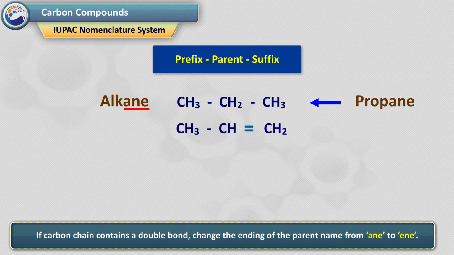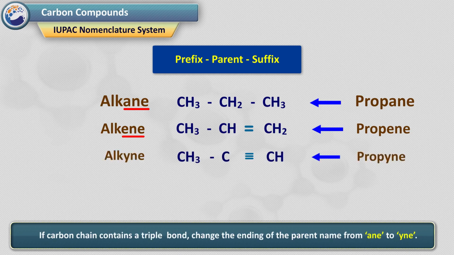If the carbon chain contains a double bond, change the ending of the parent name from -ane to -ene. If the carbon chain contains a triple bond, change the ending from -ane to -yne. For example, if we replace the double bond by a triple bond and balance the hydrogen atoms, propene will be propyne.